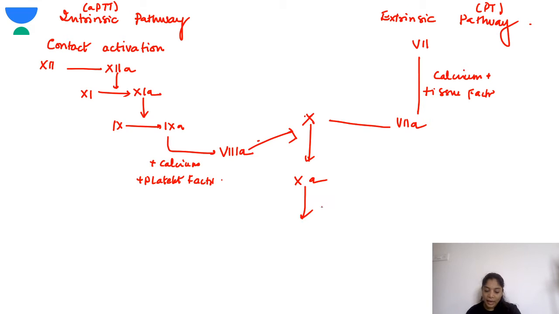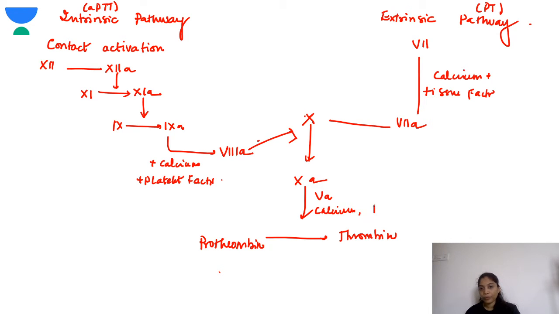This factor 10 is needed for the conversion of prothrombin, factor 2, to thrombin. Basically, activated factor 2 is the thrombin. Prothrombin forms the thrombin, especially with the activated factor 5, calcium and the platelet factor.